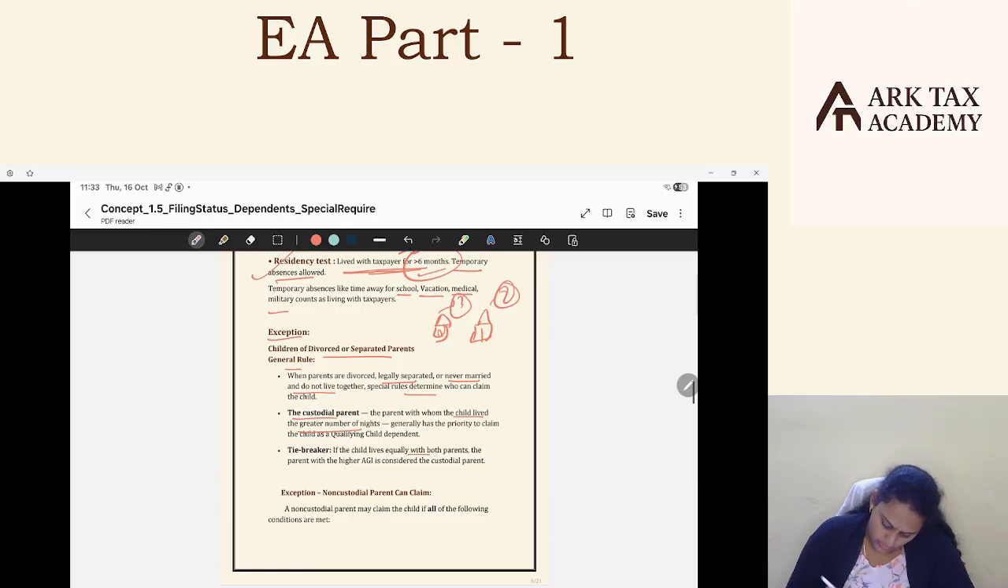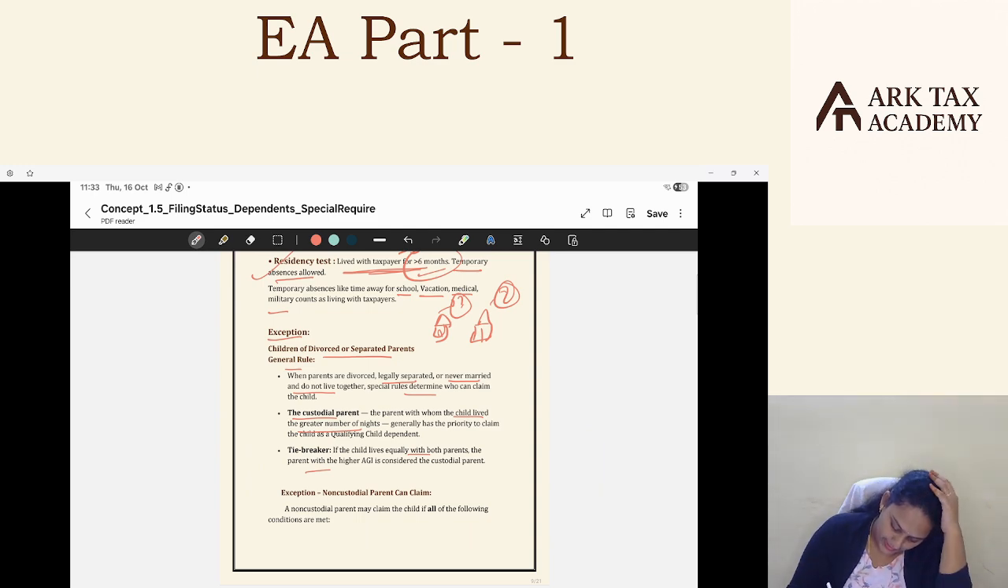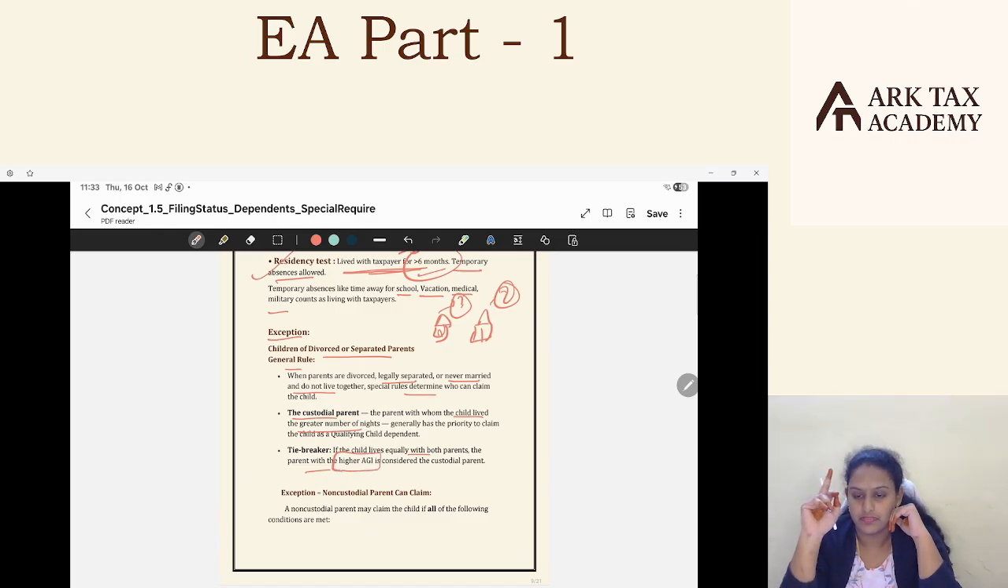The person with whom the child stayed for a larger number of days will be the custodial parent and that custodial parent can claim. What if the child lived equally with both the parents, equal number of days with both? In that case, the tiebreaker rules apply and the parent having the higher AGI is considered as the custodial parent. First preference goes to the custodial parent with whom the child lived more nights. Now, if the child lived with both the parents equally, then the person having the higher AGI will be considered as custodial parent and that parent can claim the child as a dependent in their return.